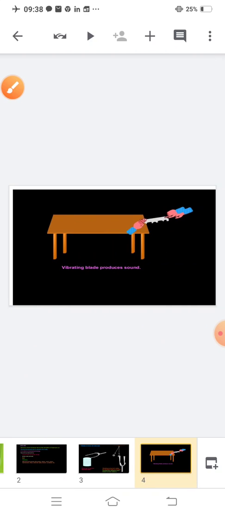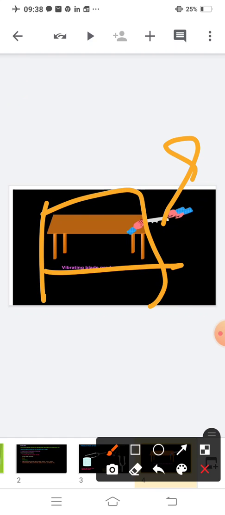Now, take another example. This is a table. This is your blade. If you strike this blade and put it like this, that blade will start vibrating. When this blade strikes that table, it will produce sound.